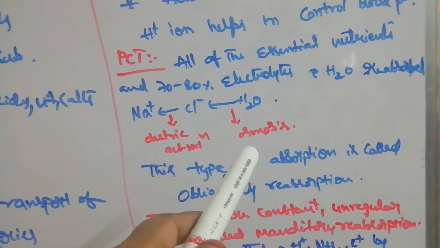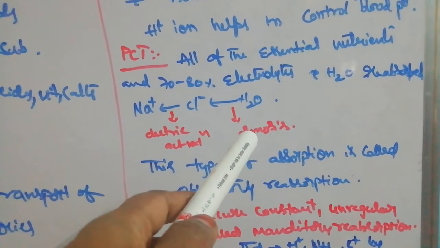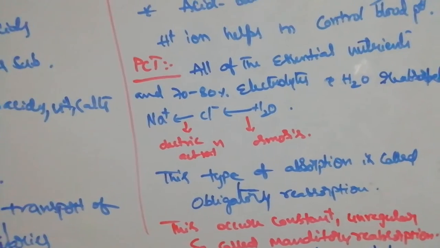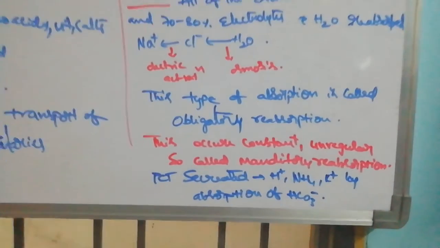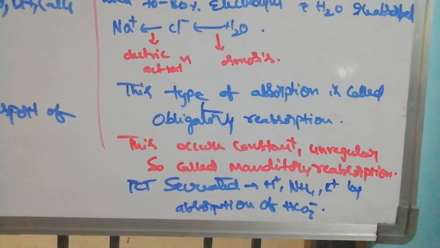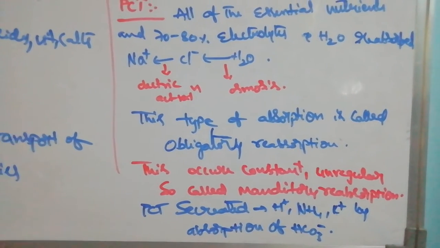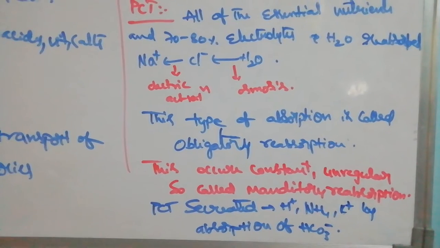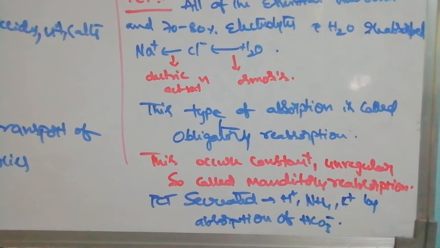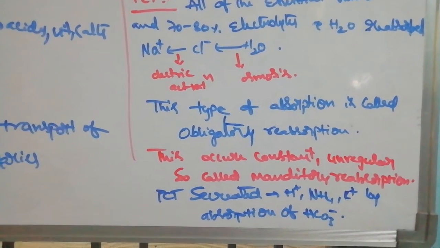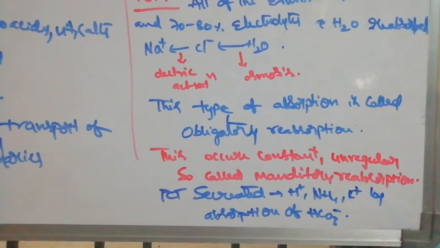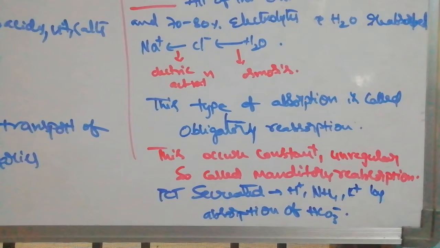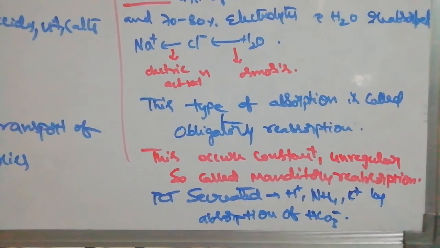Osmotic changes will occur. To overcome those osmotic changes, water will be absorbed. This type of absorption is called obligatory absorption, where salts are followed by water. It occurs constantly and without regulation, so it is also called mandatory. So absorption in the PCT is obligatory and mandatory.